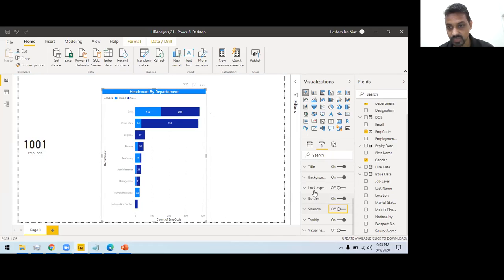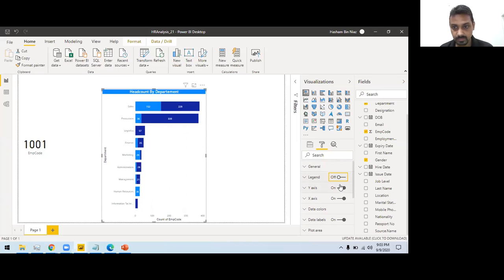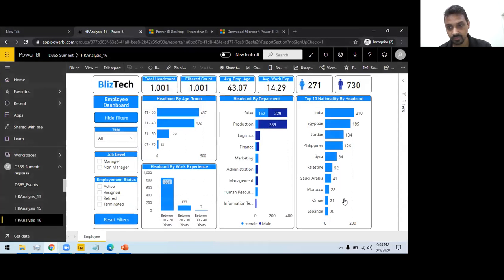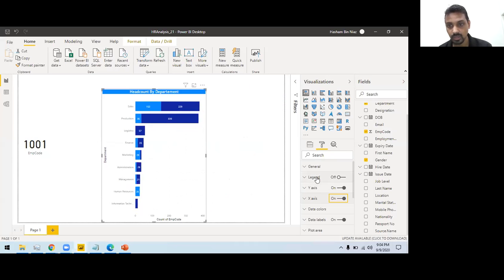Let's turn off the shadow, turn on the background, title, data label, data colors. Okay, fine. Legends, I don't want these legends here. Okay, so I want more space. So how can I get more space available? So see, I don't have it. If I want, I can do it. Let's try to position this thing.